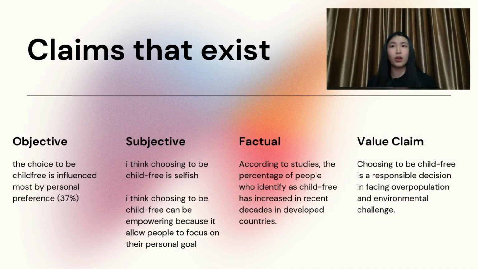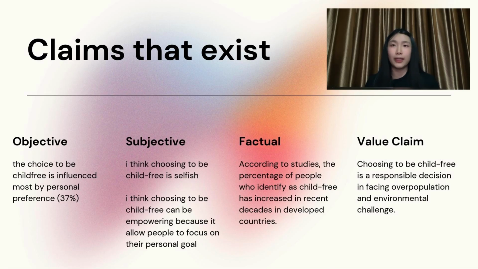So the next thing I'm going to talk about is the claims that exist towards this topic. Firstly, objective. The choice to be child-free is influenced mostly by personal preference, by 37%. This means that objective only means that it's based on something you can trust. Comparatively, subjective: I think choosing to be child-free is selfish, or I think choosing to be child-free can be empowering because it shows how people focus on their personal goals. So the difference between objective and subjective is that objective is based on something you can trust, and subjective is based on your personal perspective or a person's perspective.